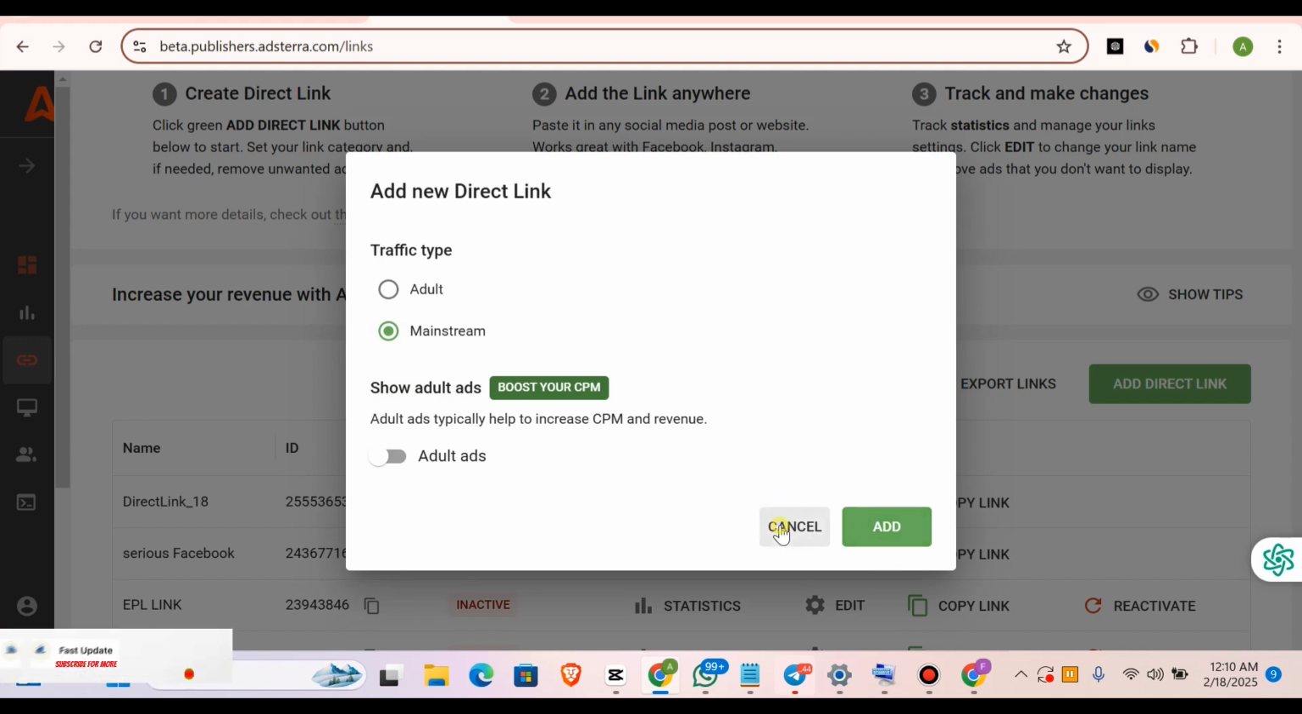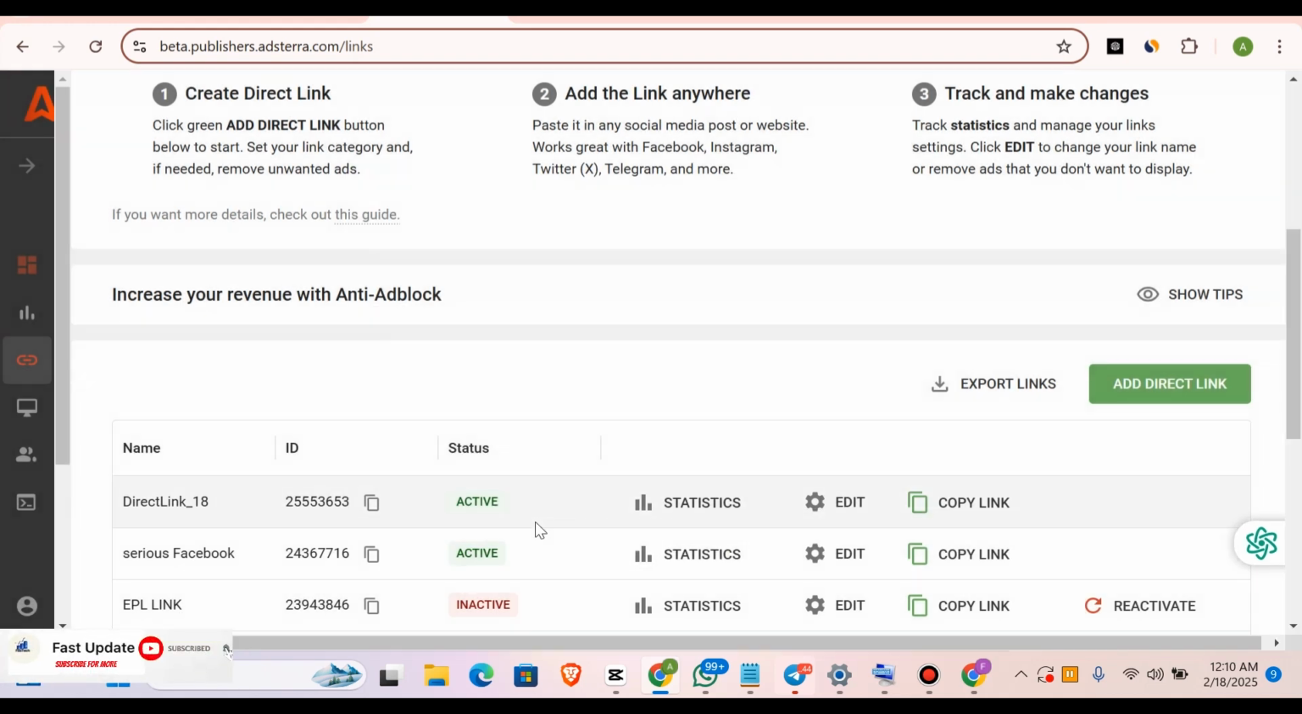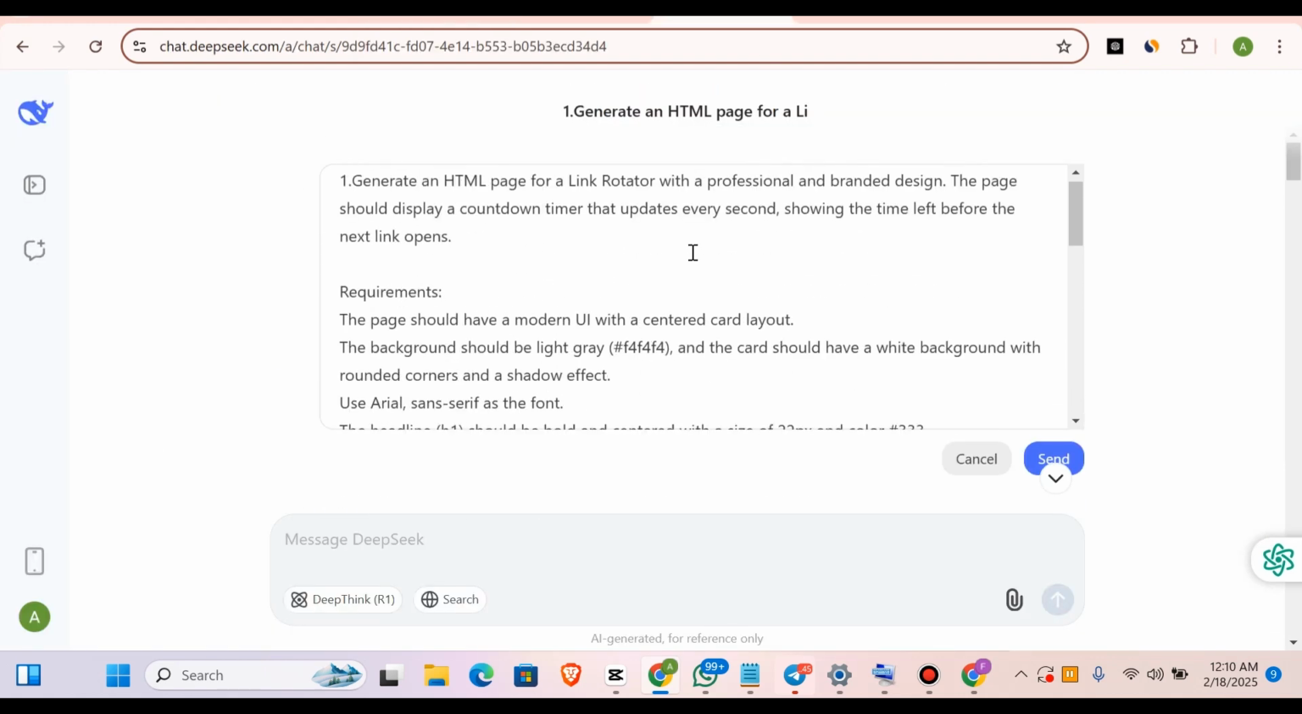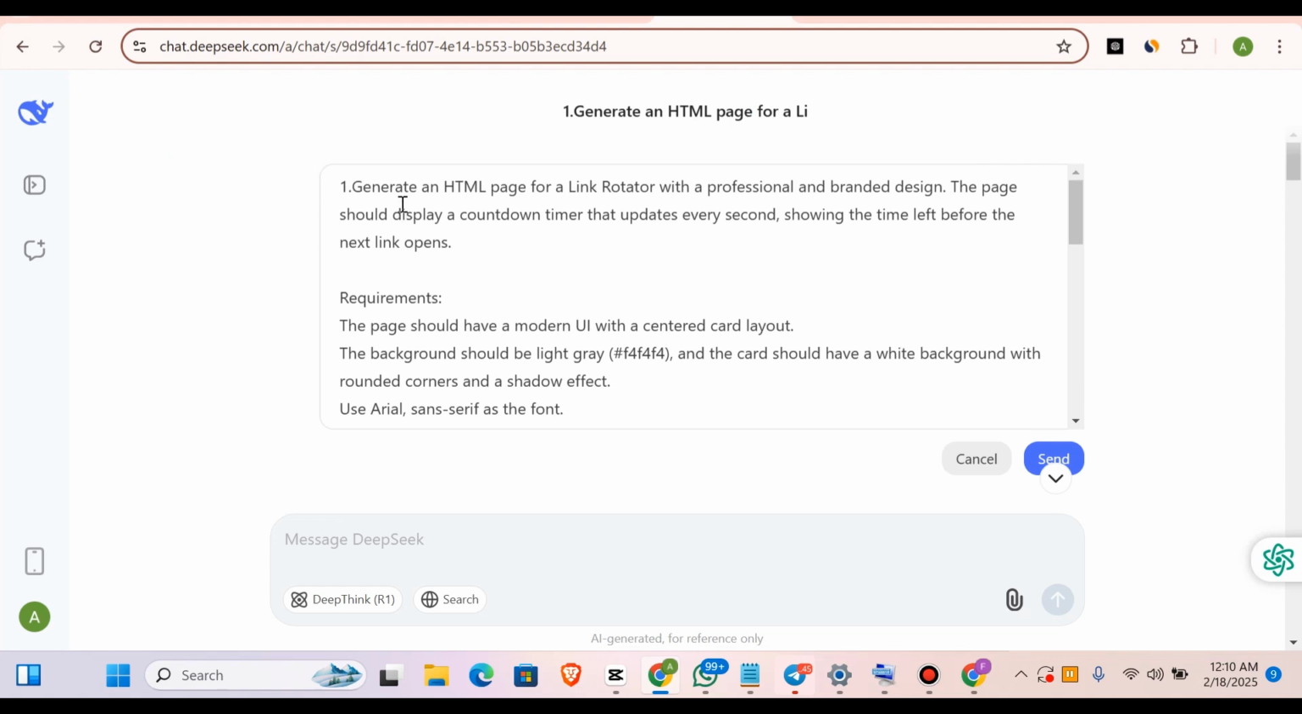Now it's going to automatically add a link to these links. You can see how I have an active link. I'll copy this link and use this particular link for this video. All right, so once I copy this link, I'll go up to Deepseek. Now once I come to Deepseek, this is what I'm going to write.